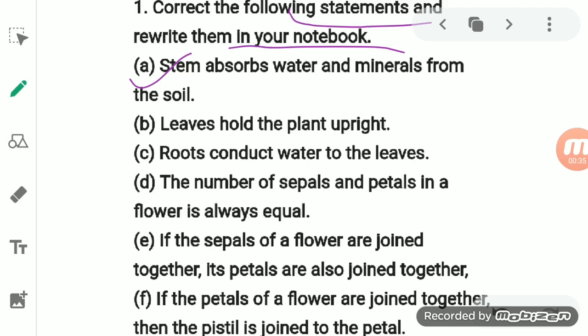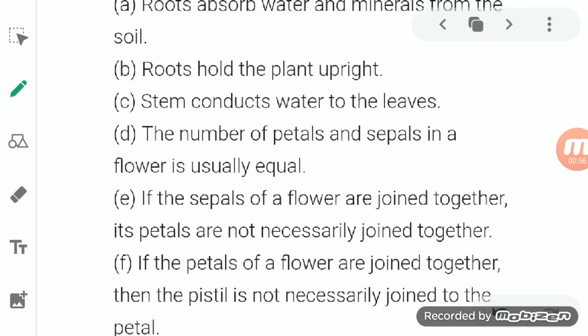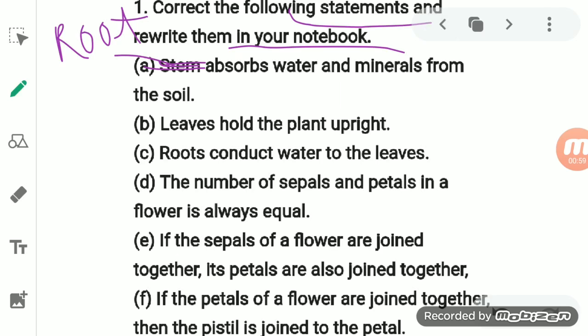The stem carries the water and mineral from the root to the leaves, but from the soil only the root is responsible for absorbing the water and mineral. So here you will write root. Okay, you can check the answer here, root. Then the second one is, leaves hold the plant upright.